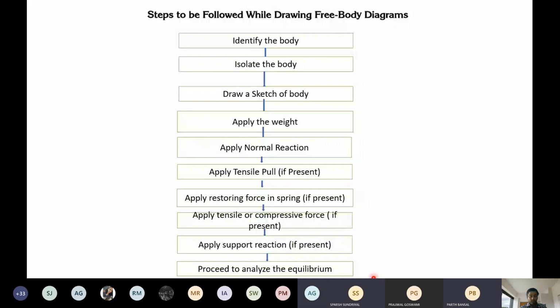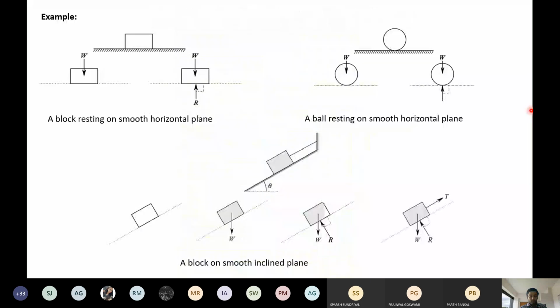Every student, make this chart. This is very important. Please try to write down whatever things I am telling you, because these are very important things. Okay. Now comes another example here.